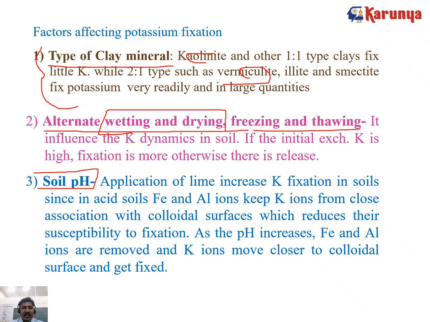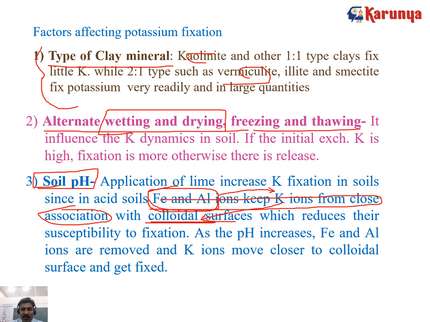And soil pH. Here also we have seen that iron and aluminum compete with potassium, or else the iron and aluminum keep the potassium ion from close association with colloidal surfaces, meaning the clay surfaces. So the potassium is not absorbed by the colloids, but the iron and aluminum ions are always absorbed, which keeps the potassium away. It prevents the absorption.